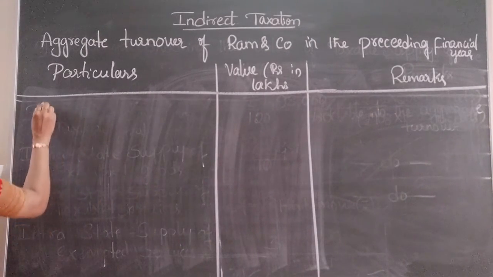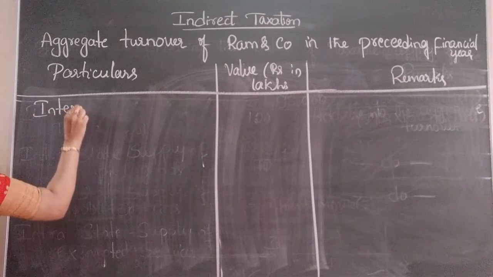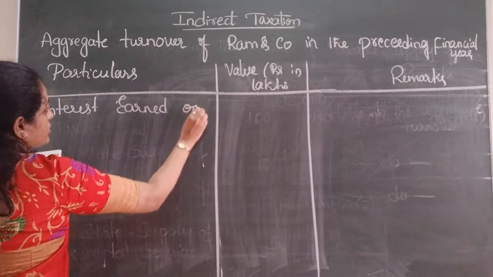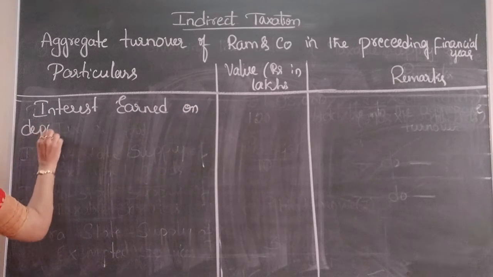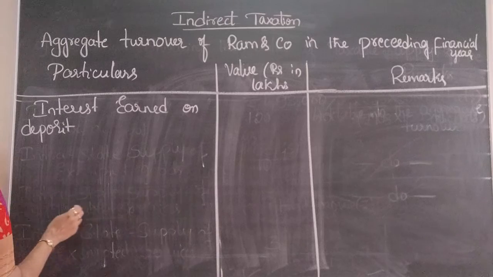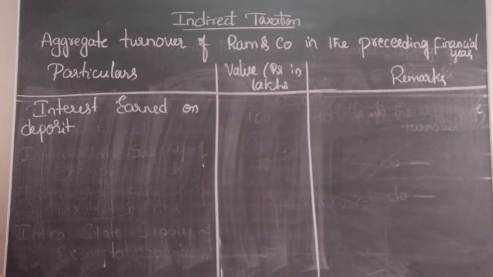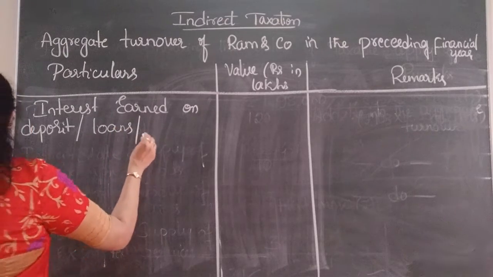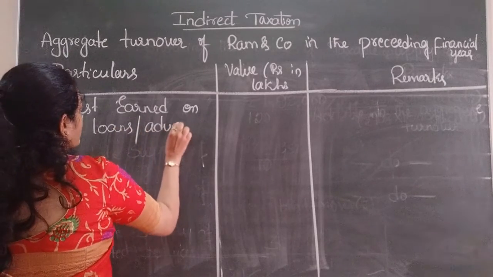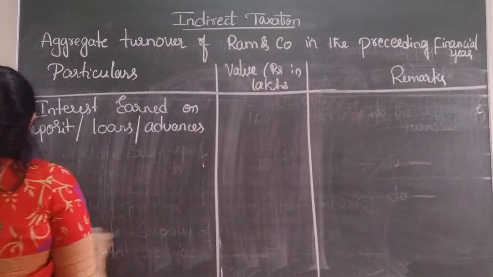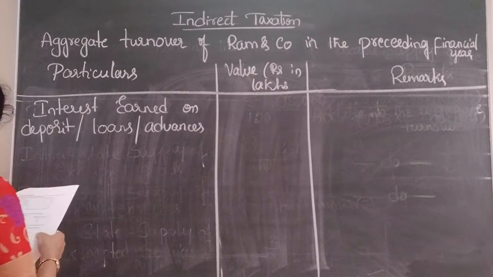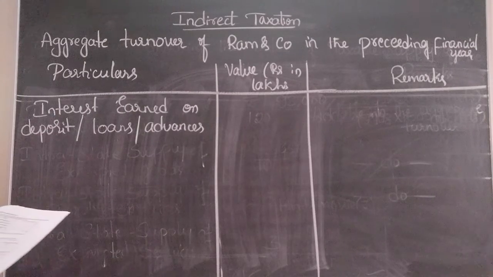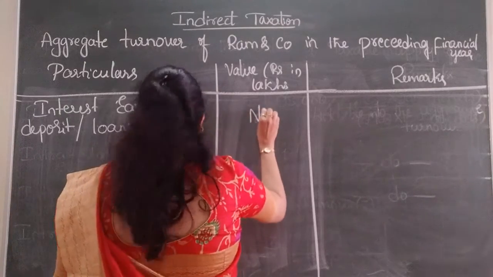Interest earned on deposits or loans or advances, they have not given anything. That is interest earned on deposits, loans and advances, value in rupees nil, we are not taking into consideration.